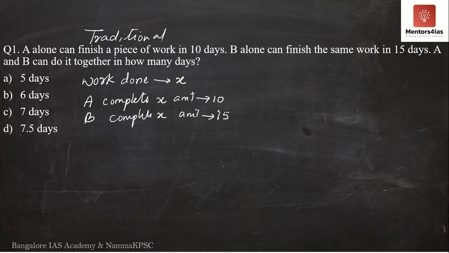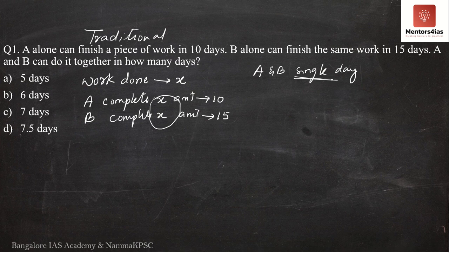Similarly, B can complete X amount of work in how many days? In 15 days. Now the question is, if both A and B are working together, in how many days can they complete the X amount of work? That is the entire question over here. So let me first determine how much amount of work A and B can do on a single day.